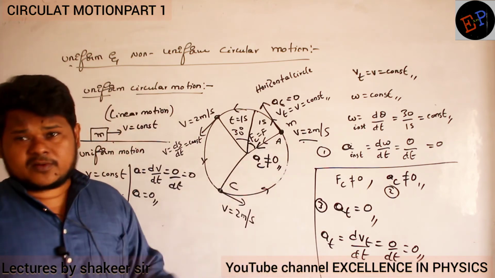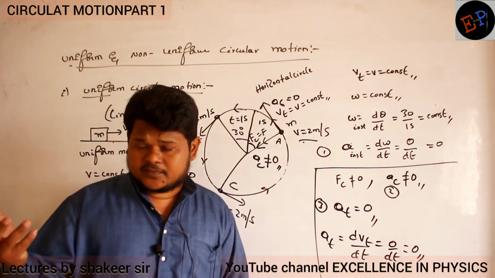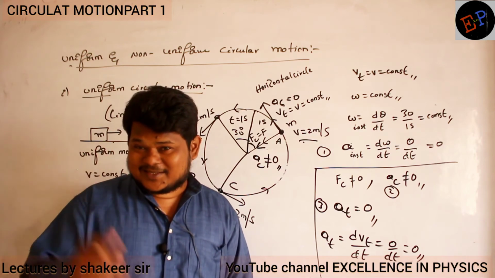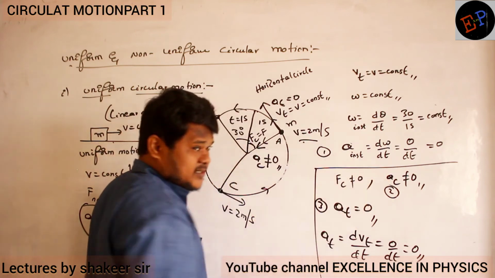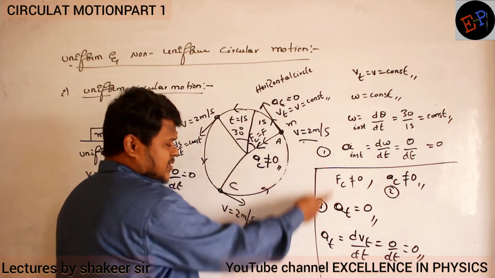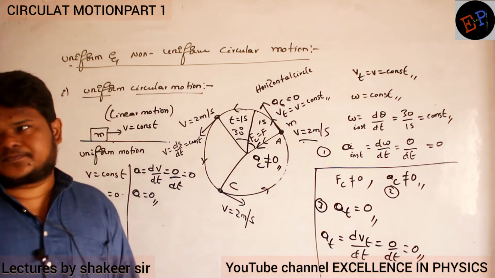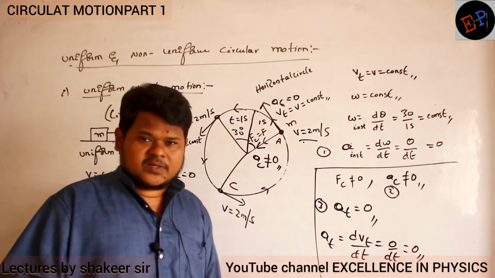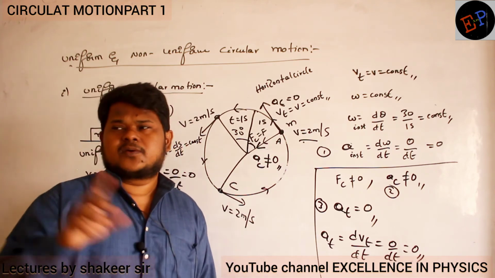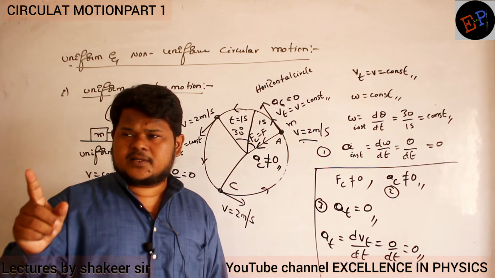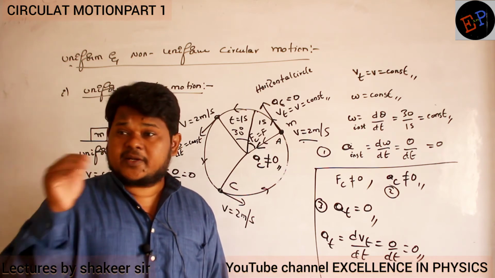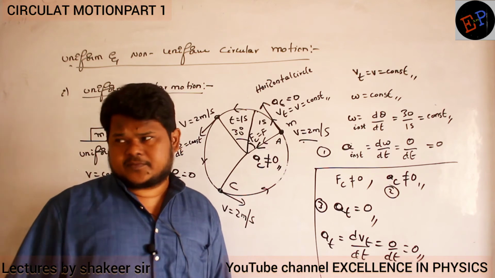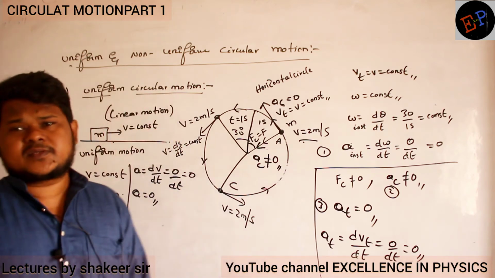So in uniform circular motion, how many accelerations do you have? Only one acceleration. What is that acceleration? We have only centripetal acceleration. Alpha is also 0, a tangential is also 0. Are you able to understand? So out of 3 accelerations, we have only one in uniform circular motion, and that is centripetal acceleration. Without centripetal acceleration, the body cannot move in a circular path.